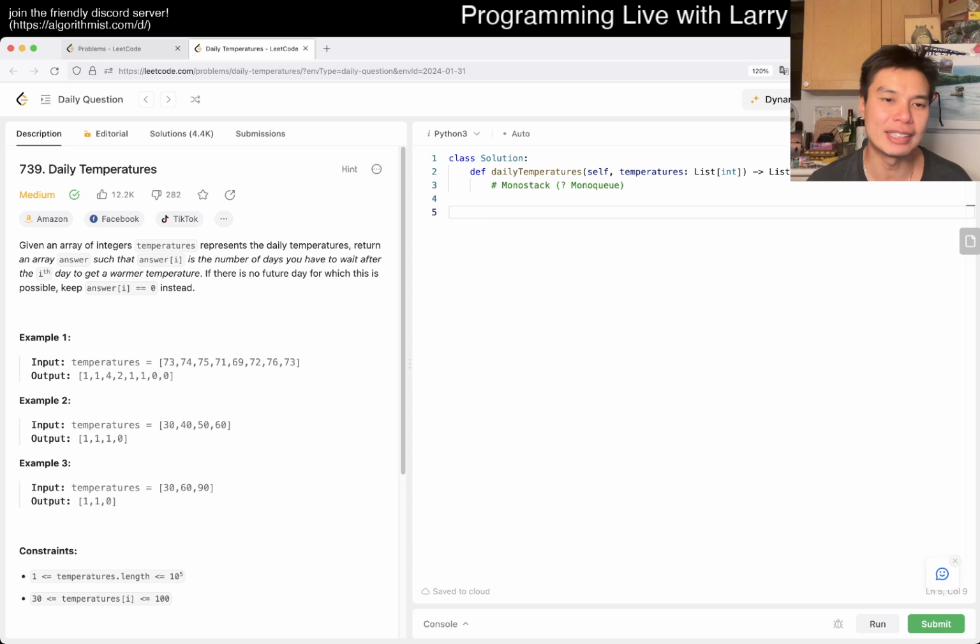Yeah. So basically the idea, and first of all, because we have to do it afterward, like the day after, for me it's easy to think about it from right to left, just going backwards. I mean, you don't always have to, and sometimes experience will tell you which way is easier. For now, I mean, we'll prove it, but intuitively for me, it makes sense to go from right to left. And as a result of going from right to left, I'm just going to reverse it real quick.